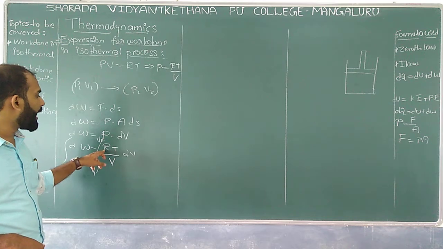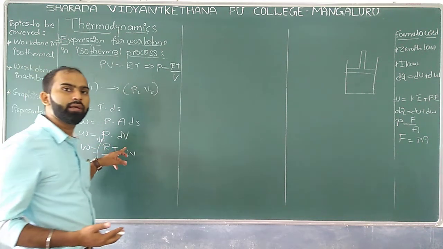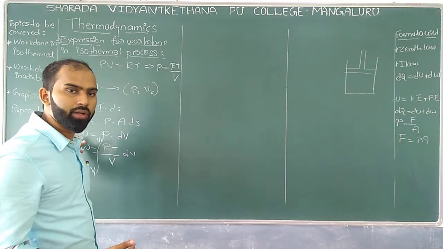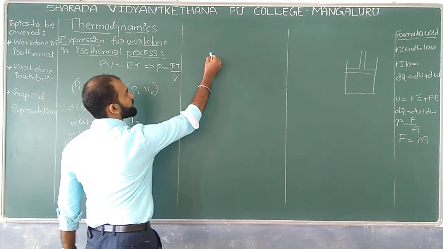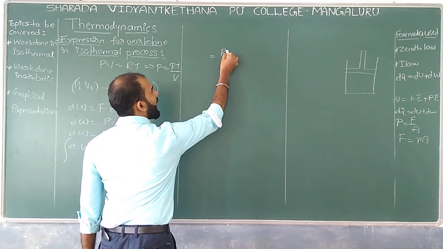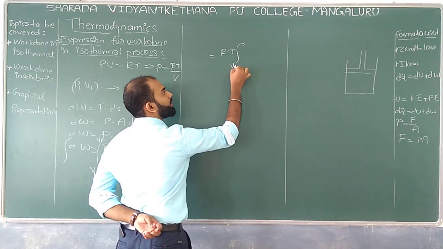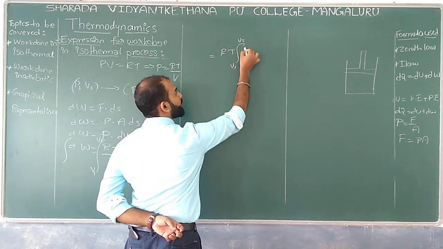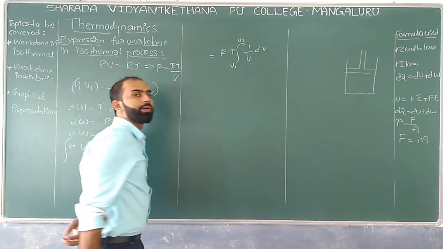R into T, since R is constant and T is also constant, can be taken outside the integration. So we have R into T with the integration from V1 to V2 of 1 by V into dV.